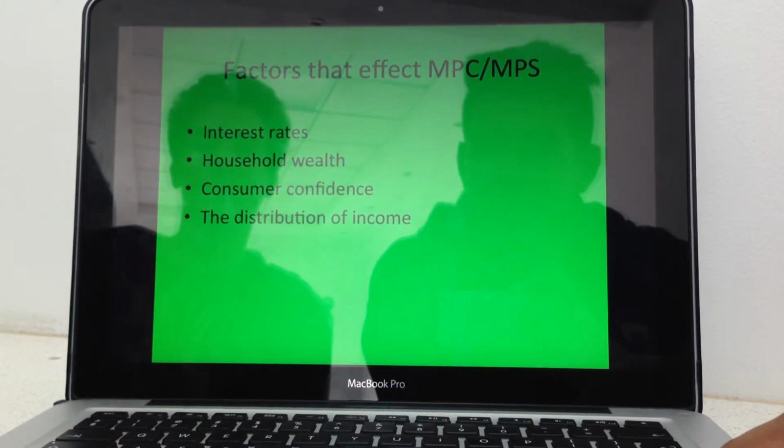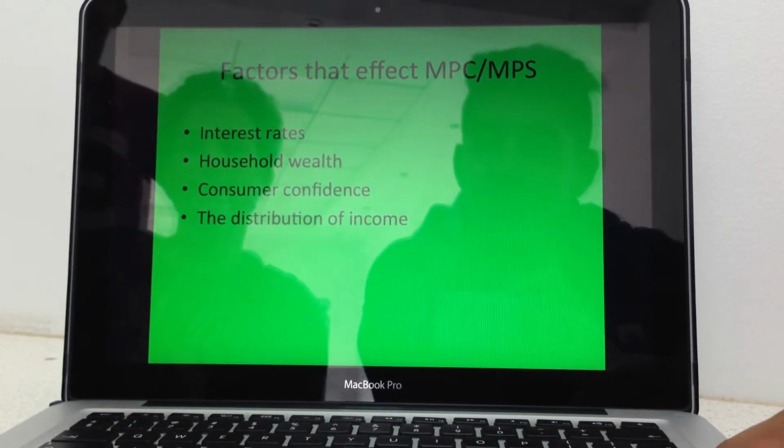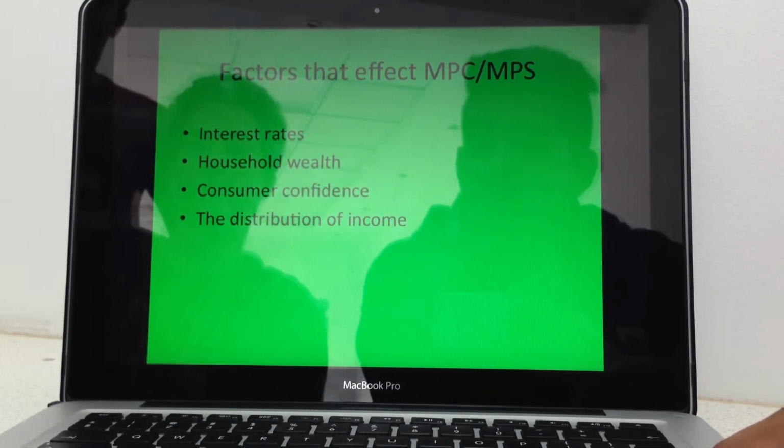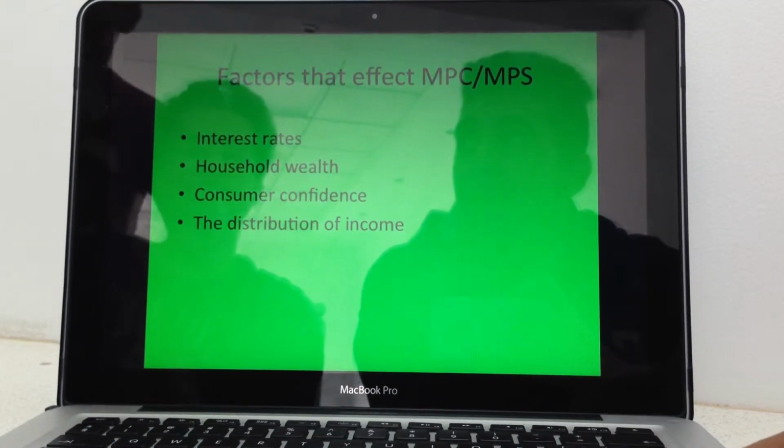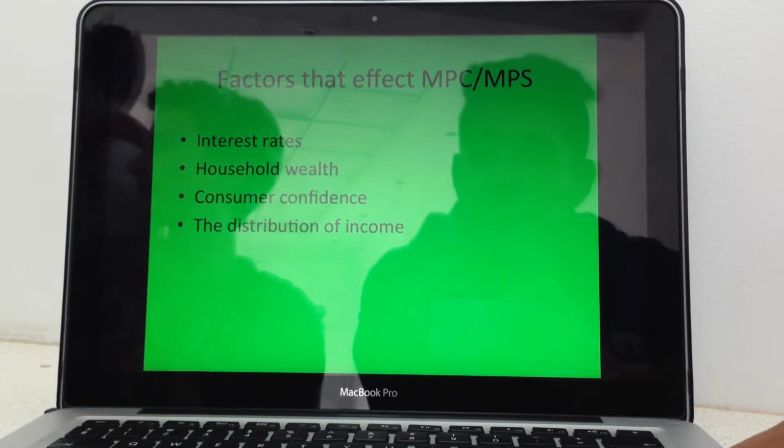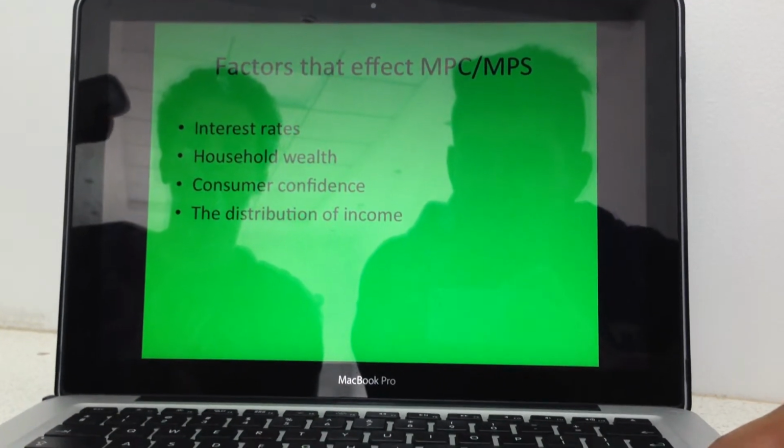So, the factors that affect the MPC and MPS. Interest rates are a factor that affects MPC, as the higher the interest rates are, the less likely people are to consume goods because it's more expensive for them to take out loans.